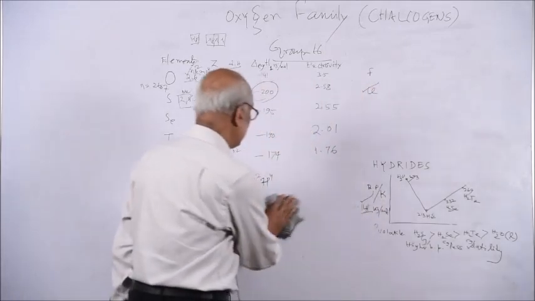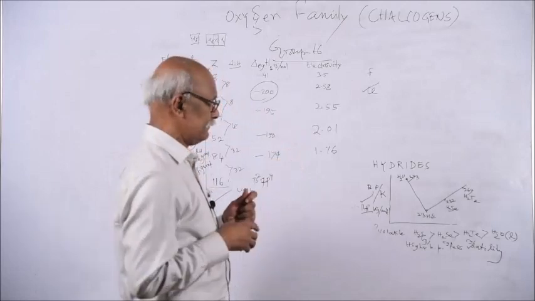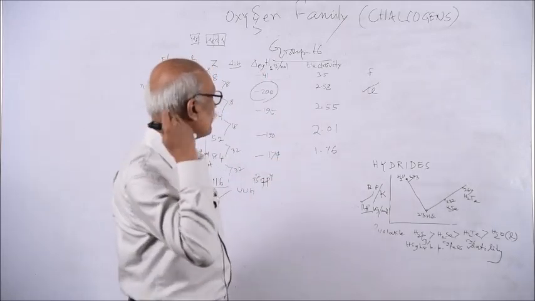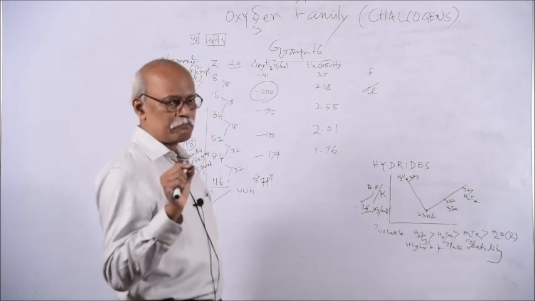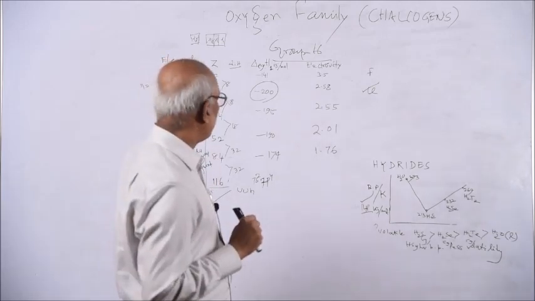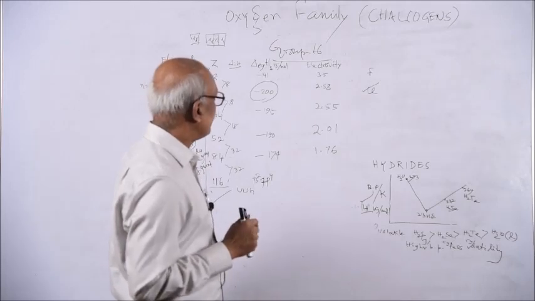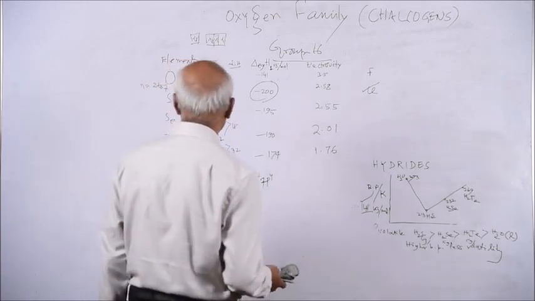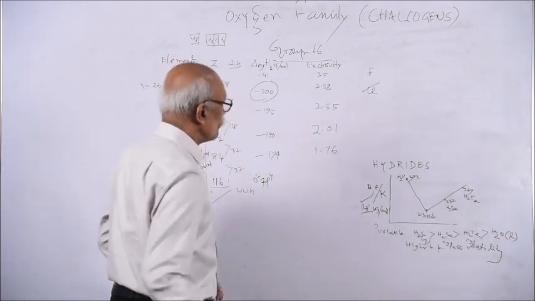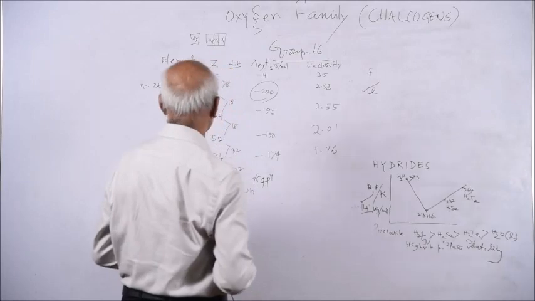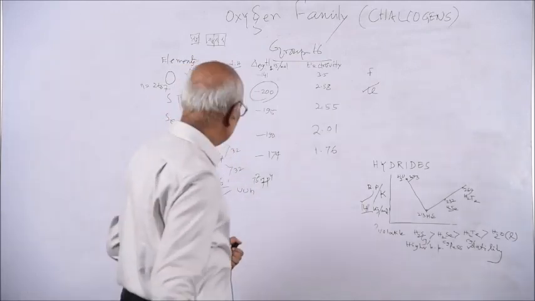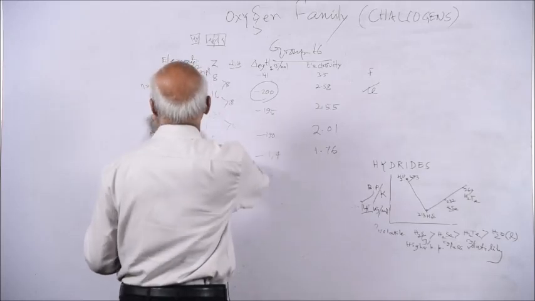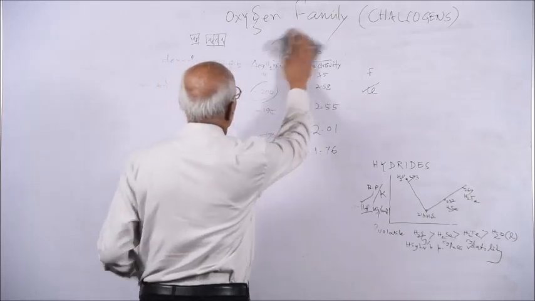So that is the affinity, but to what extent is the tendency? That you explain through electron gain enthalpy. Electron gain enthalpy is a quantitative approach, but electron affinity is a qualitative one. Simply, we call which is having greater tendency and which is having less tendency. This is regarding the physical properties, which you can explain by atomic size, electronic configuration, shielding effect, etc.